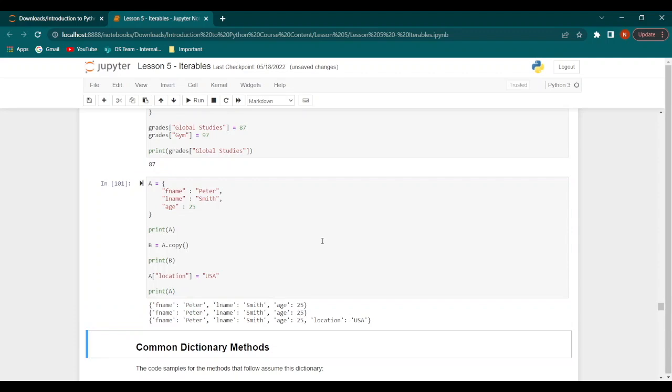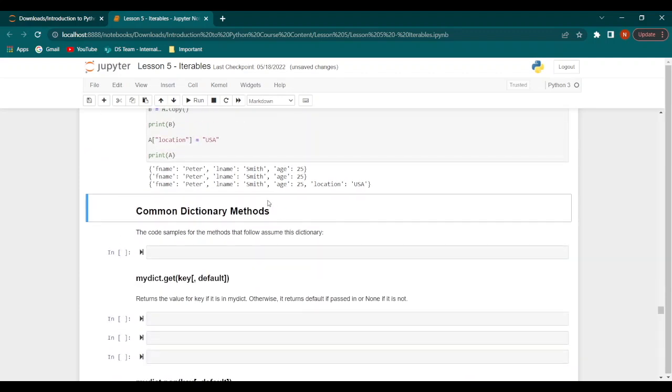And when we run this code, we find that first A consists of first name Peter, last name Smith, and age 25. Now when we create a copy of A and we print B, it gives the same output. Now when we add an extra element to A and then we print that, we get the same thing, but we have the extra element added, which is the location, as USA.